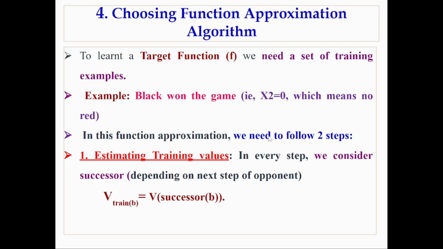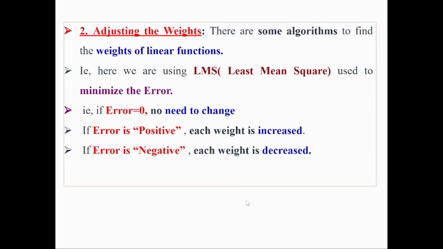In estimating training values, in every step we consider the successor. Depending on the next step of the opponent, we consider the successor, that is v train of b equal to v successor of b. And the next one is adjusting the weights. There are some algorithms. Here we should also choose the particular algorithms based on the type of data that we have and type of task that we are going to do. We will select some algorithms to find the weights of linear functions. Here we are using LMS, least mean square, used to minimize the error.